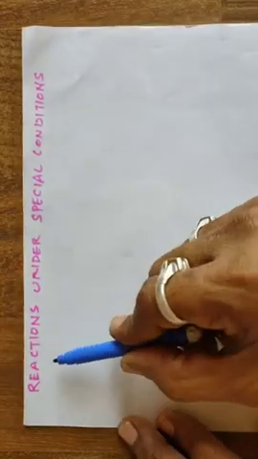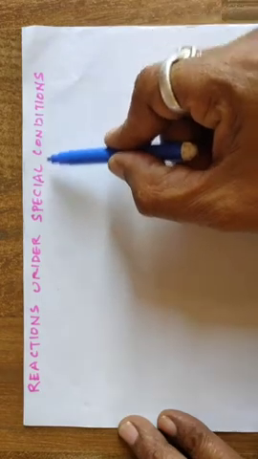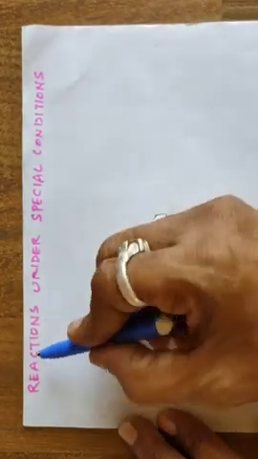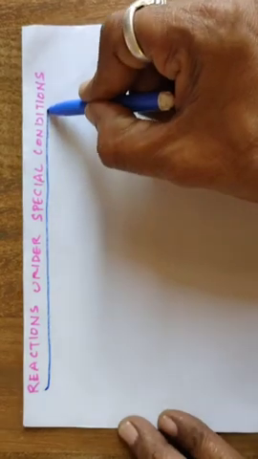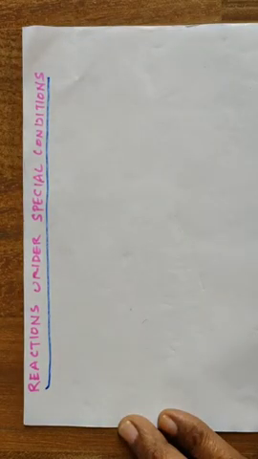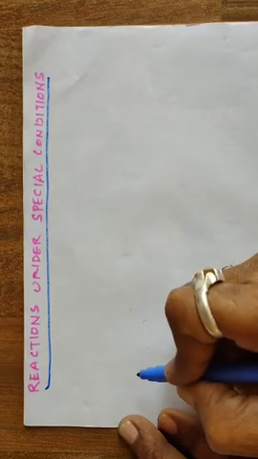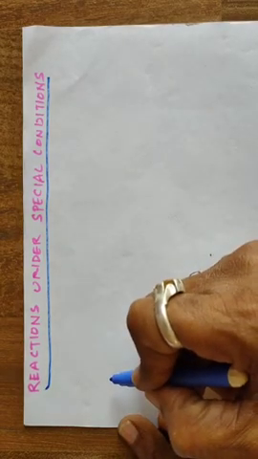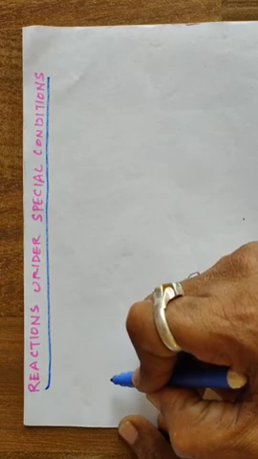Next continuation is reactions under special conditions, which are very rare cases. Previously discussed nitration, halogenation, sulfonation, Friedel-Crofts alkylation, acylation will be repeated in the second year without fail with different compounds similar to benzene, like chlorobenzene, phenol, benzaldehyde, benzoic acid, aniline, or such compounds similar to benzene. So those reactions will be repeated in the second year portion also. So be familiar with these reactions and enjoy the information in the second year.